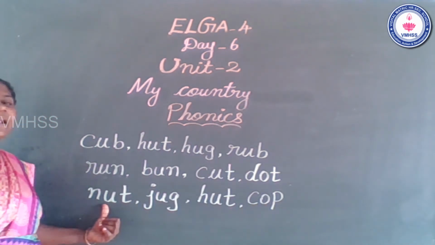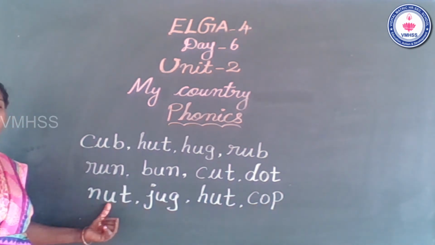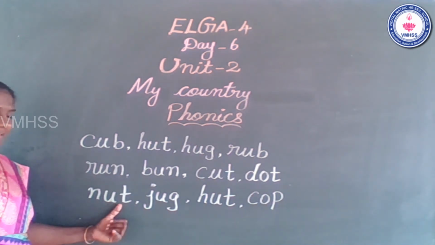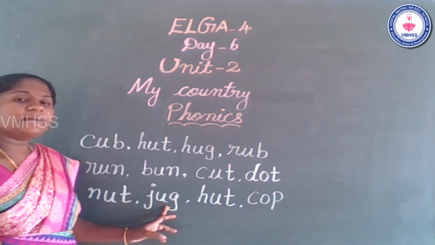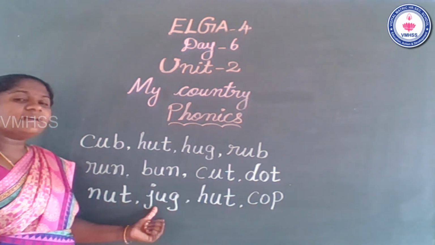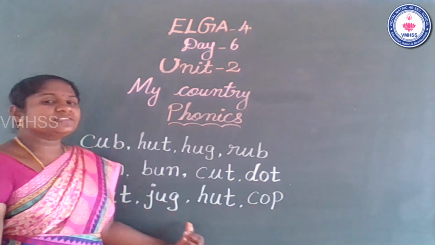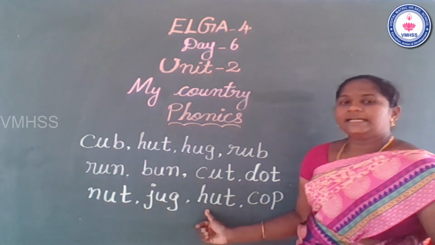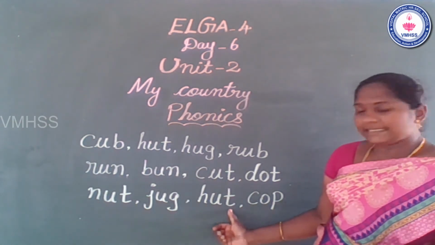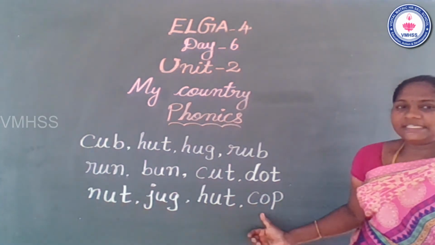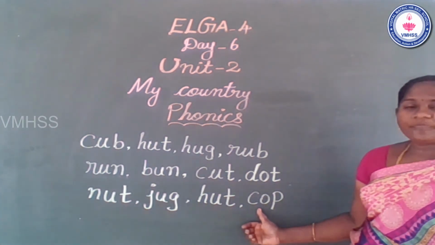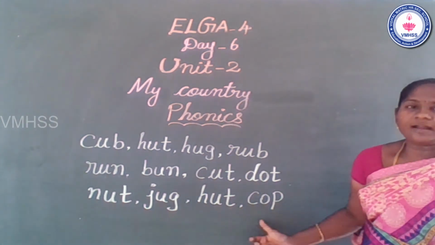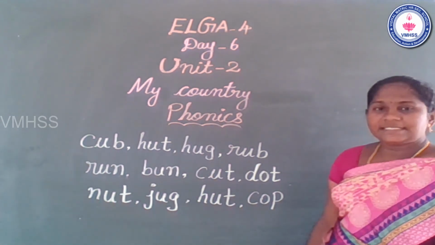The next line. Nut. What are the sounds of this word? N, t. Nut. The next word is jug. J, g. Jug. The next word, hut. H, t. Hut. The last word is cop. K, p. Cop.